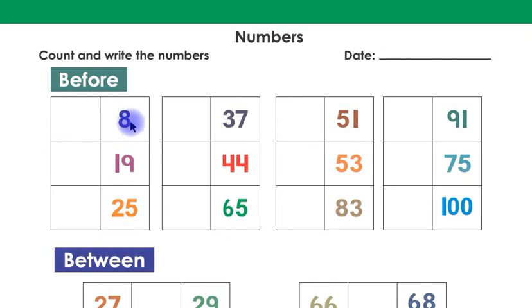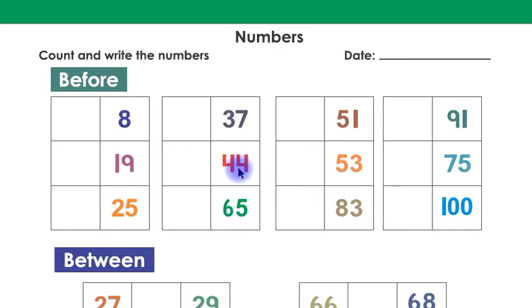What comes before 8? 7. Children, you have to write number 7 here in this box. What comes before 19? Children, 18. Children, you have to write number 18 here in this box. What comes before 25? Children, 24. Children, you have to write number 24 here in this box. What comes before 37? Children, 36. Children, you have to write number 36 here in this box.